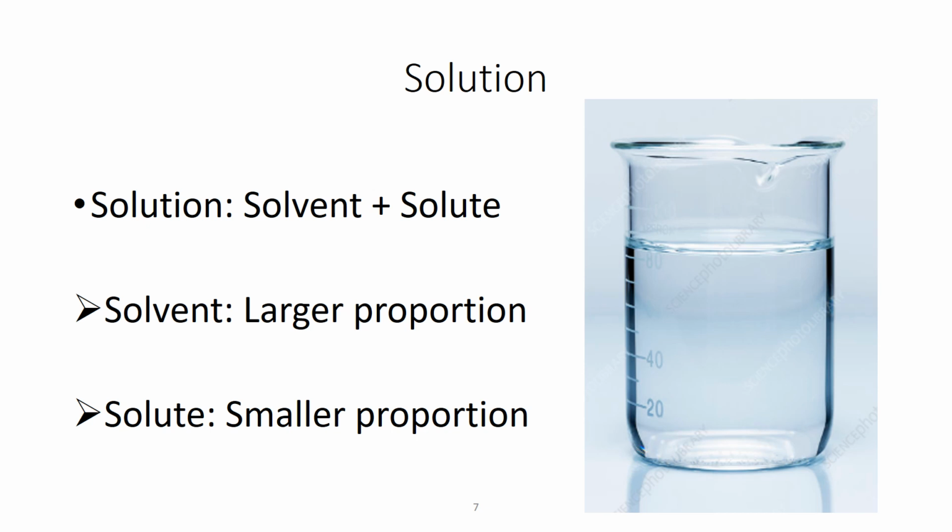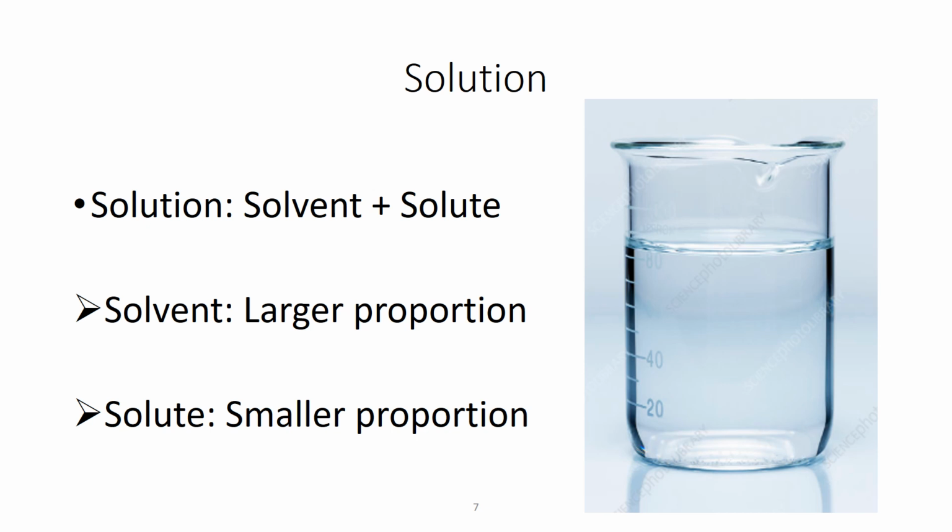Here the solvent is water and the solute is salt. Anything in larger proportion or high amount is the solvent, and anything in smaller proportion or smaller amount is the solute. So here salt becomes the solute because it's in smaller proportion, and water becomes the solvent because it's in larger proportion.